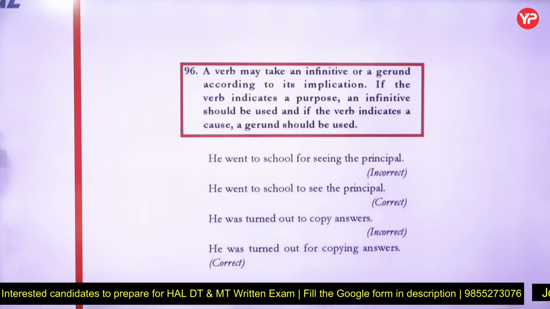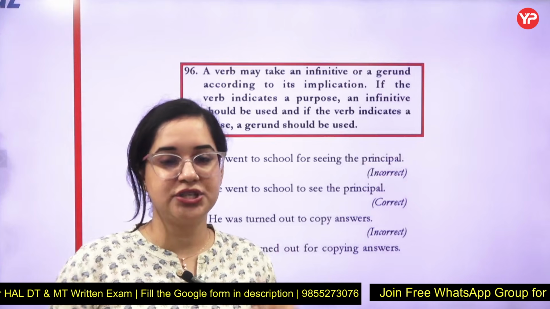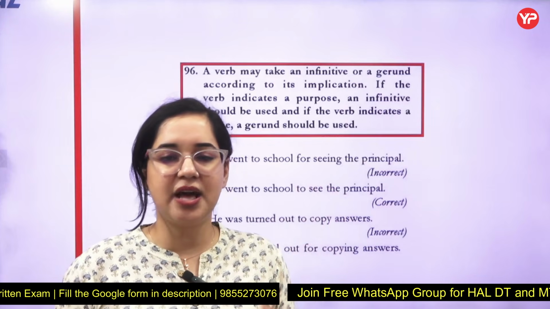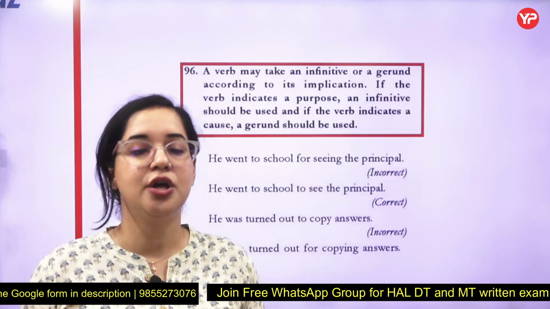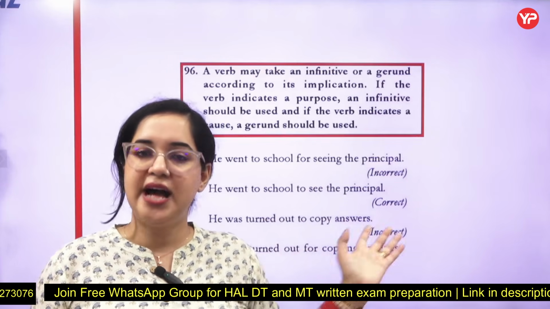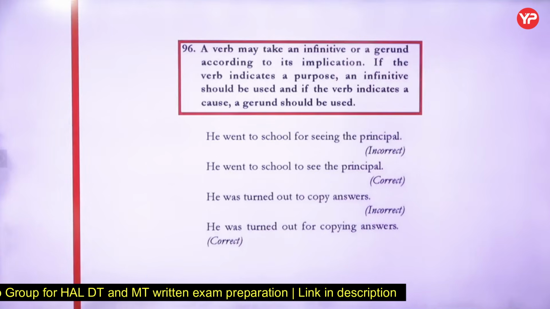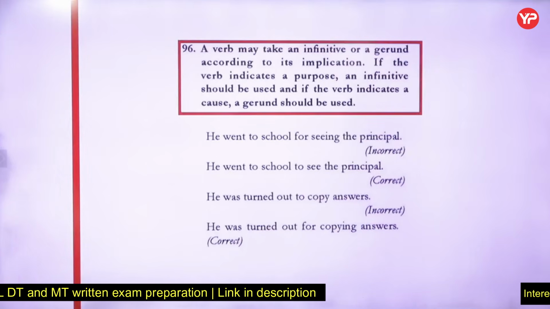96 says, now these are, see, the 91 to 99 rules are not of the leaving the question tags, which I'll show you. They're just a recap. You can just read it, don't memorize it. Not very important as per the examination, because all the important ones I've already discussed with you, and some question tags which I'll discuss at the last. 96 states a verb may take an infinitive or gerund according to its implication.